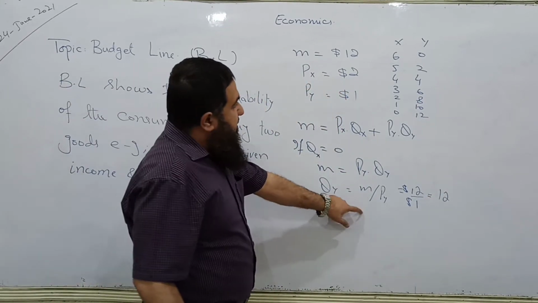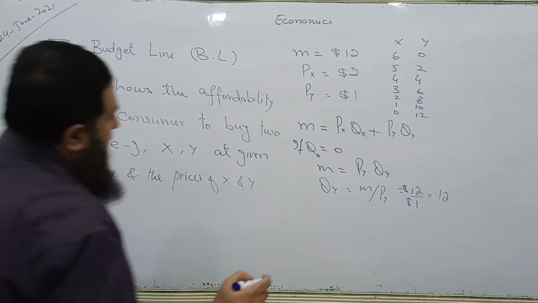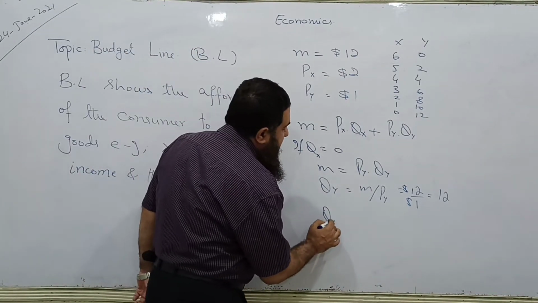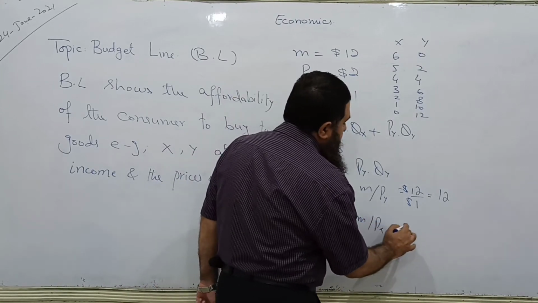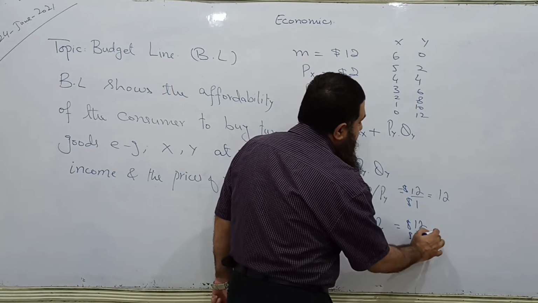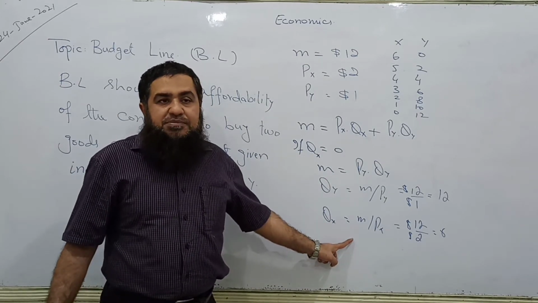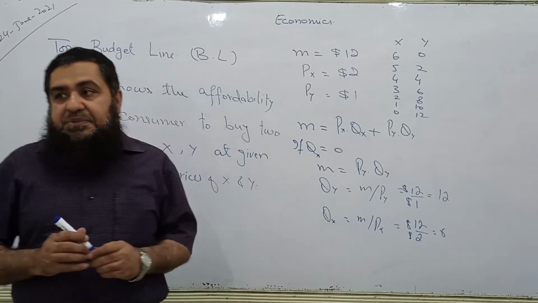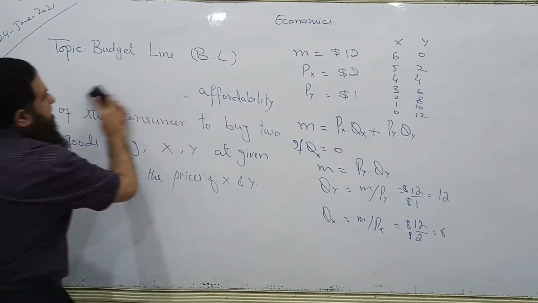This is called the vertical intercept of the budget line. Previously, I wrote another intercept, that is M over price of X, where we wrote 12 over 2, that is 6. This is called the horizontal intercept. This is called the vertical intercept. I am going to draw the budget line right now. Look here.